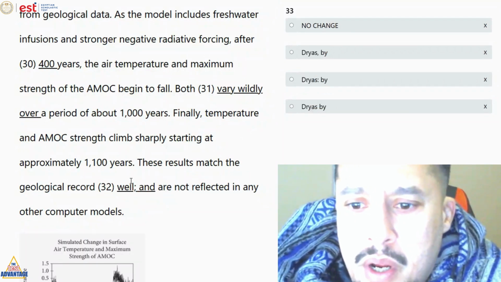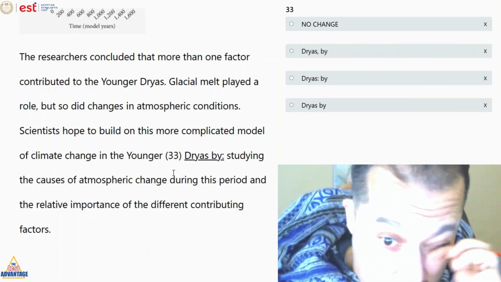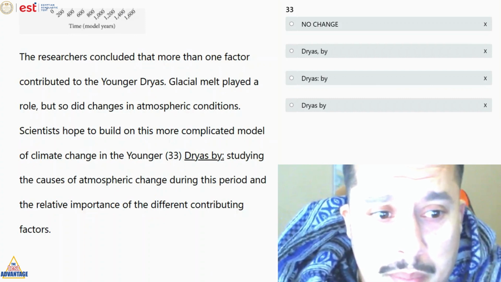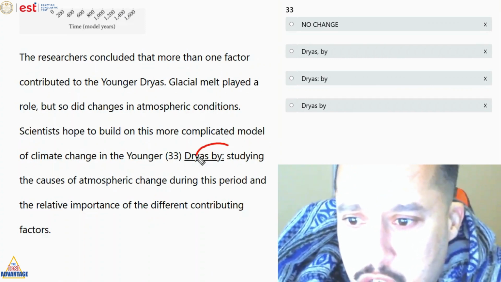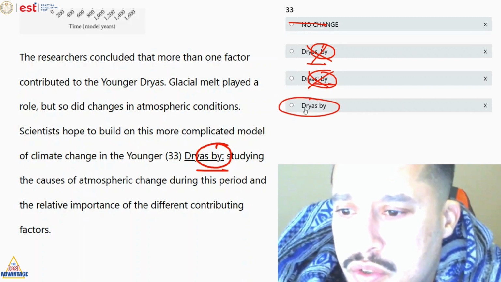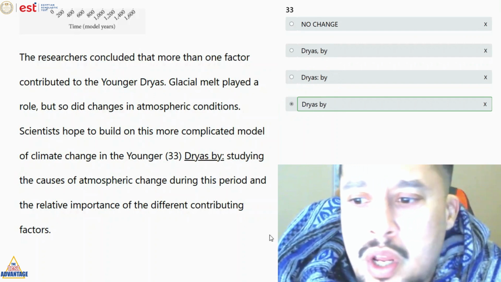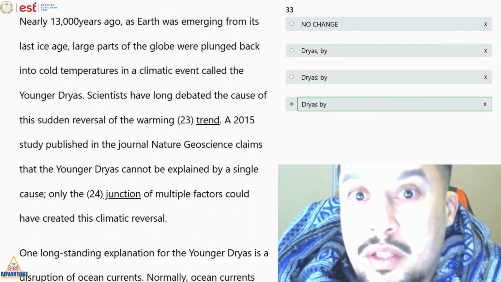And finally number 33. In younger guys, by studying, preposition. Punctuation with a preposition is always wrong. A is wrong, comma preposition is wrong, colon preposition is wrong. My answer is D. My answer is D. Stay away from punctuation with a preposition. So this was passage 3. Let's go to passage 4.